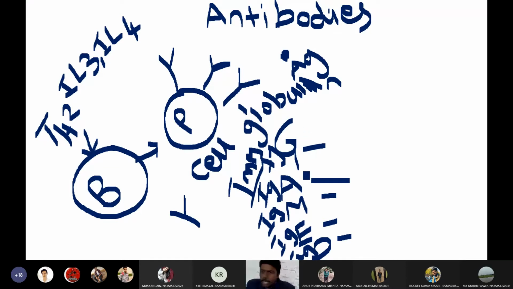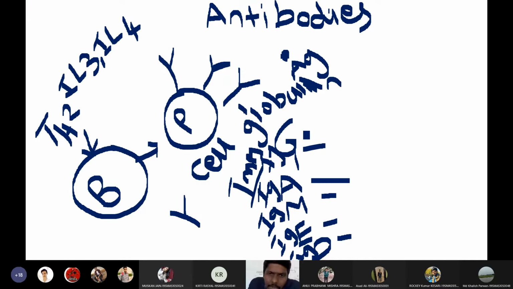Immunoglobulin gamma, immunoglobulin alpha, immunoglobulin mu, immunoglobulin epsilon, and immunoglobulin delta. So they have taken these words from Greek words, which is why they kept gamma, alpha, beta, gamma, delta, zeta, theta, iota, kappa, lambda. So they are the Greek words, and they kept the Greek words for the immunoglobulins.